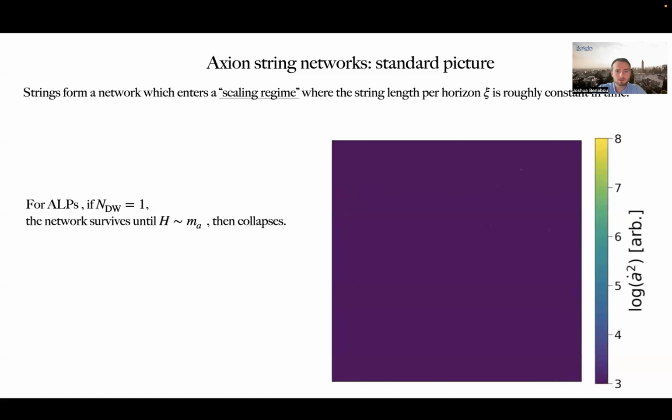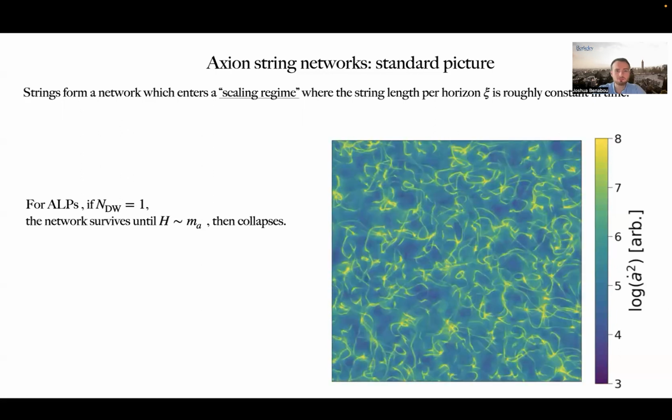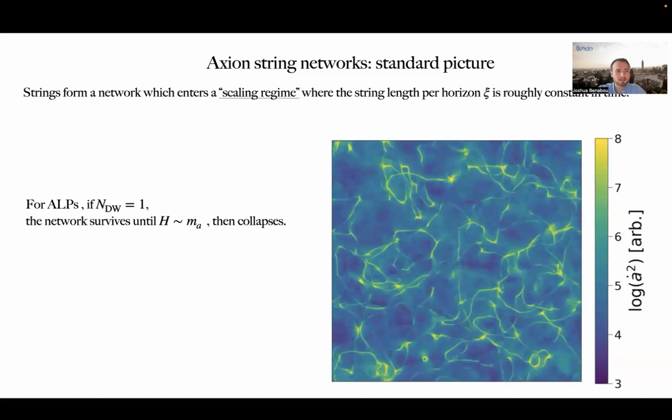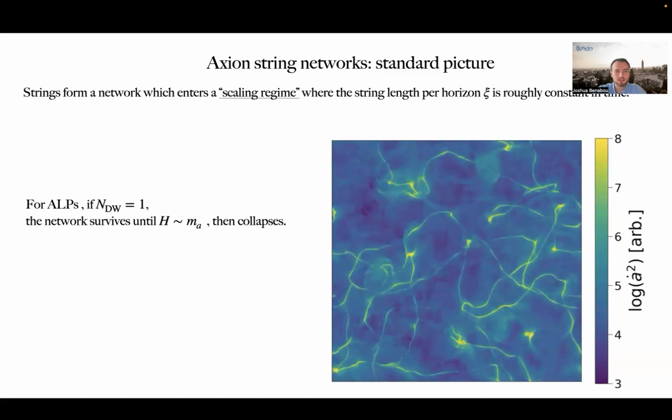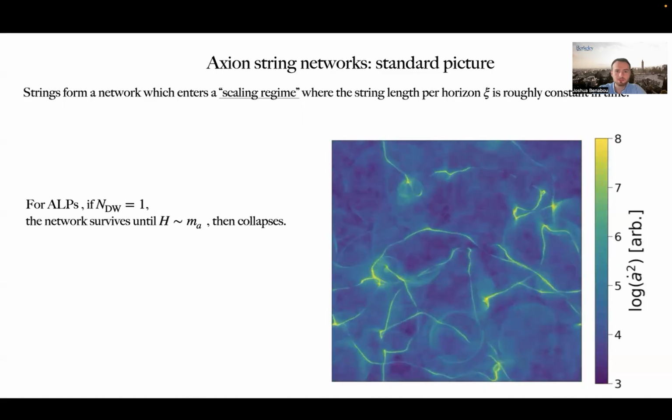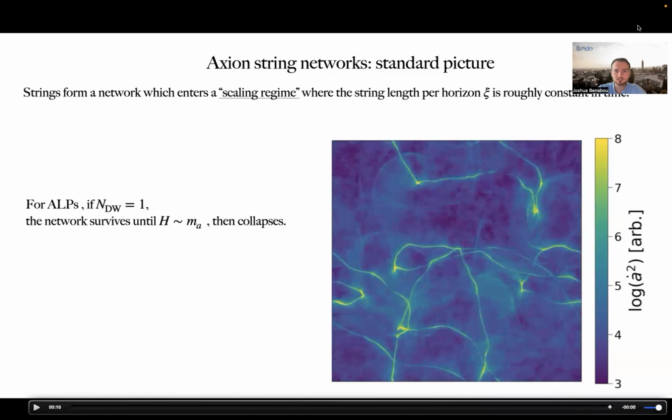Axion strings are one-dimensional topological defects of the PQ field. And once they form, they enter a so-called scaling regime where the string length per horizon, psi, is roughly constant in time. If the domain wall number is equal to 1, then the string network survives until the axion mass is equal to the Hubble rate, at which point it collapses.